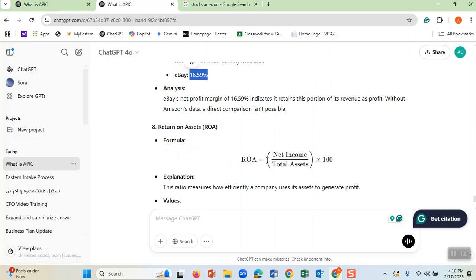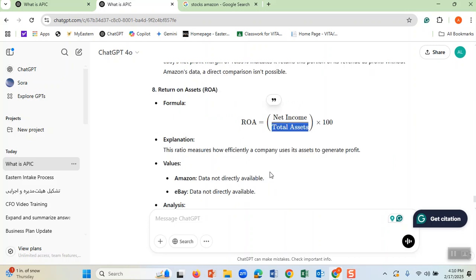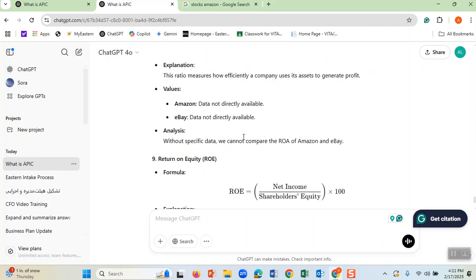Return on assets, total assets. We already showed you the assets. We said assets equal the liability plus owner's equity. We know what the assets of the companies are. I can go to Google and ask what the assets of Amazon are. I can find out the net income of Amazon. Amazon has a low ROA. It is not providing it.